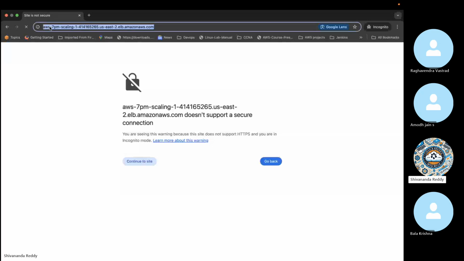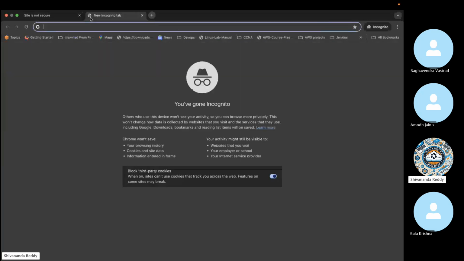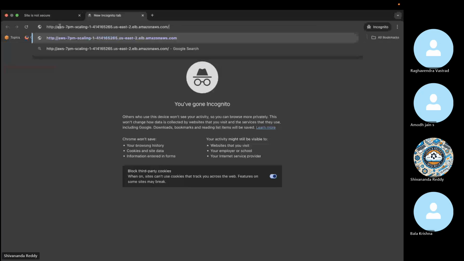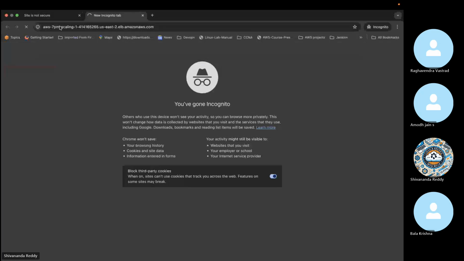Just verify, guys, this URL should not be in HTTPS. Only HTTP will work. If you're getting this, then it will work properly.